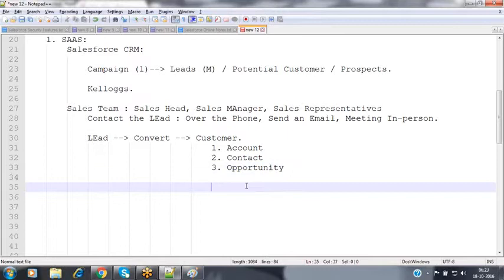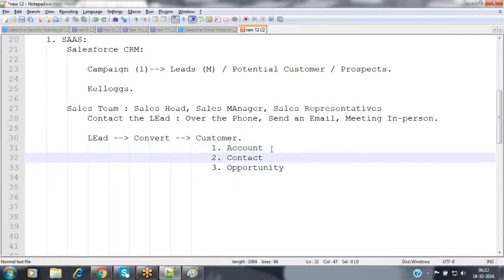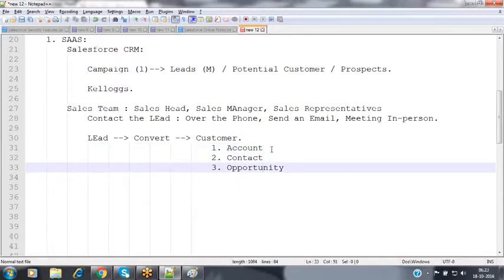So now these are three more terminologies, three more vocabularies, like campaign is one term, lead is a term, account, contact, and opportunity. So now when coming to the account here, what exactly is the account? Whenever you are converting the lead as a customer, then Salesforce is generating three records. One is account record, second one is contact record, third one is opportunity record. So now what exactly is account record here?